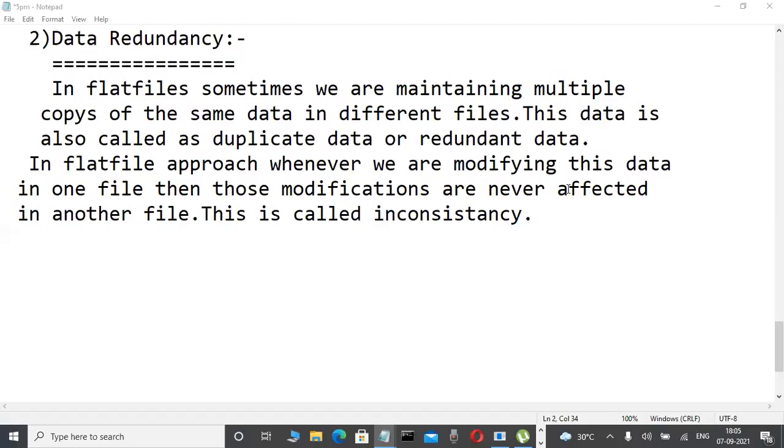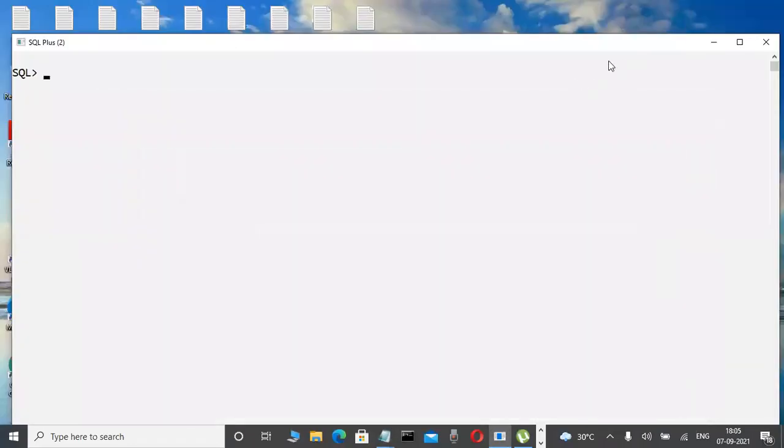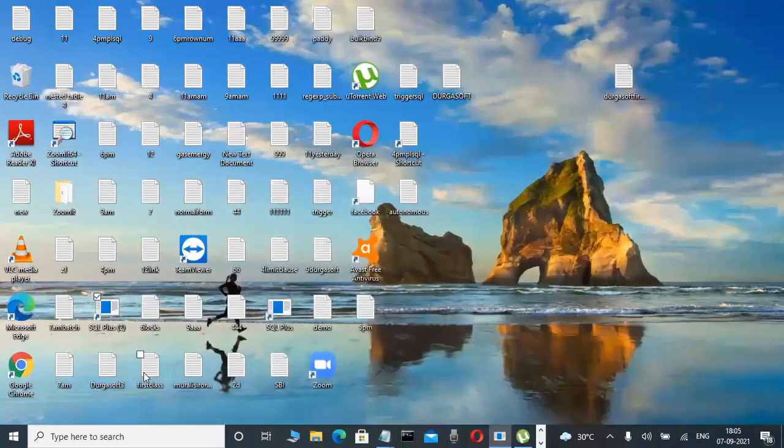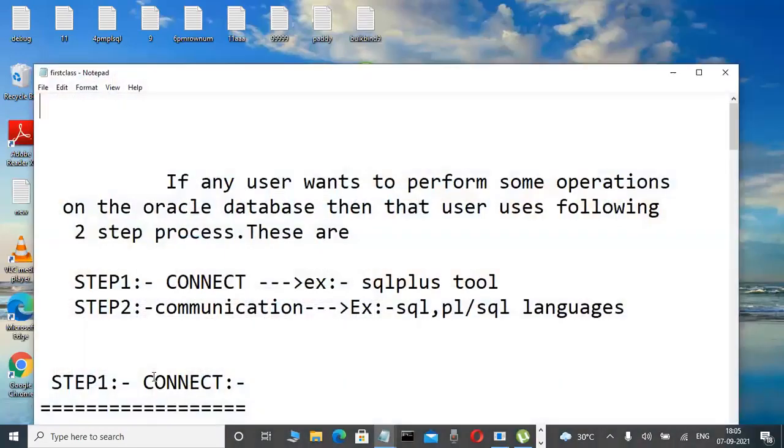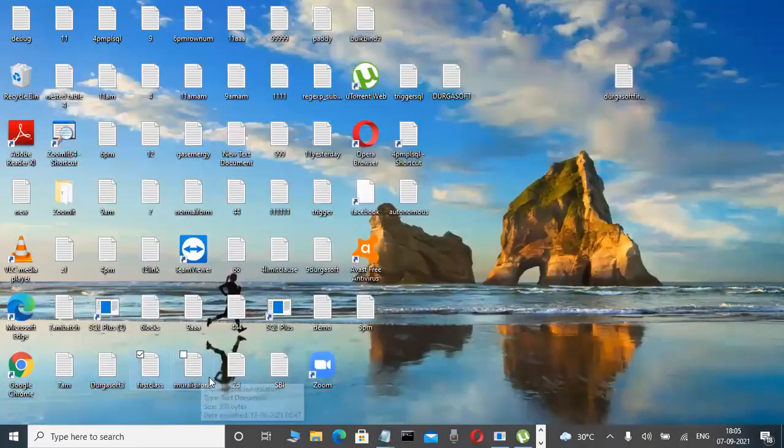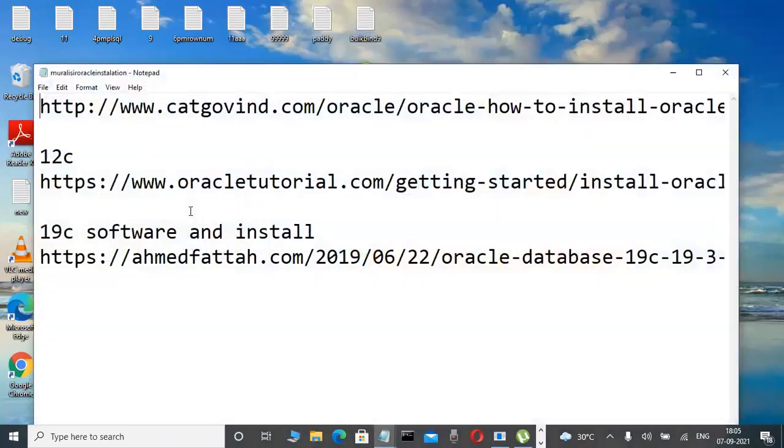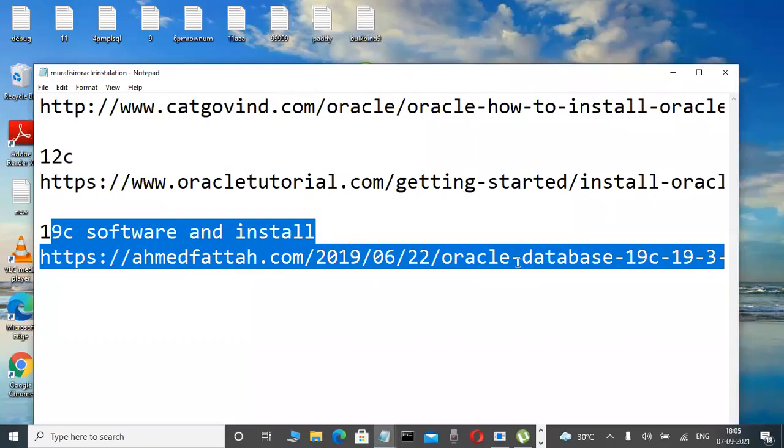Oracle link also I will tell you later. Here links are there for installation. How to download the software and how to install it, these steps I will tell you later.